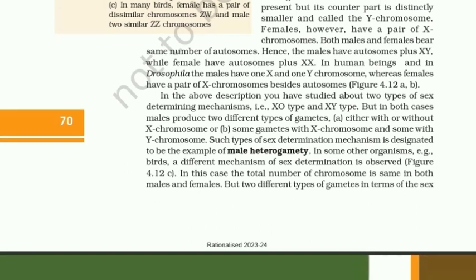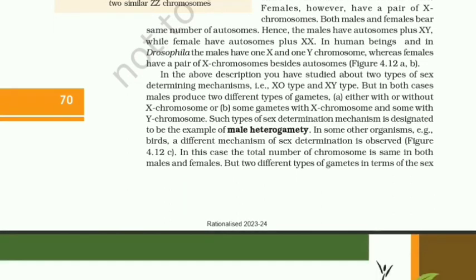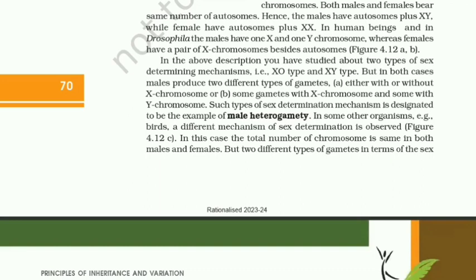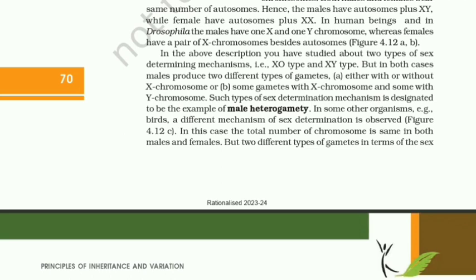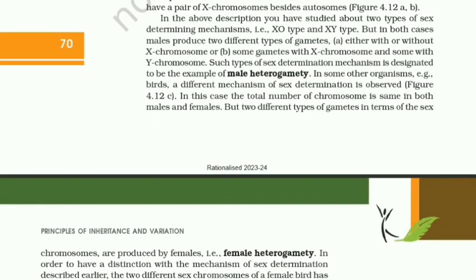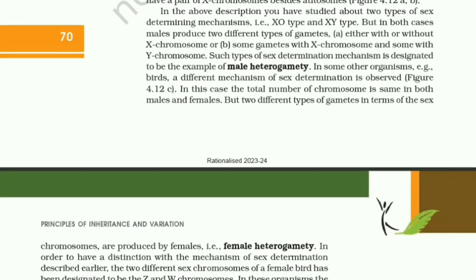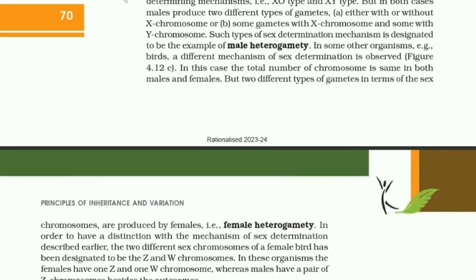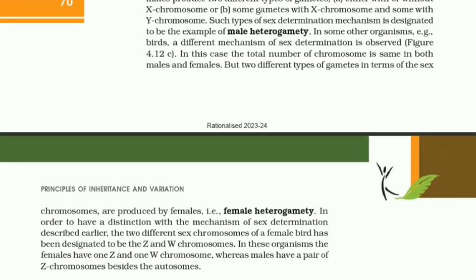Both male and females bear the same number of autosomes. Hence the males have autosomes plus XY, while females have autosomes plus XX. In human beings and in Drosophila, the males have one X and one Y chromosome, whereas females have a pair of X chromosomes beside autosomes. In the above description, you have studied two types of sex determining mechanism, that is XO type and XY type. But in both cases, male produces two different types of gametes: A, either with or without X chromosome, or B, some gametes with X chromosome and some with Y chromosome. Such types of sex determination mechanism is designated as an example of male heterogamety.